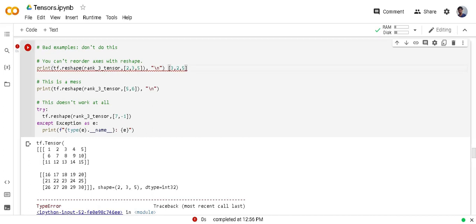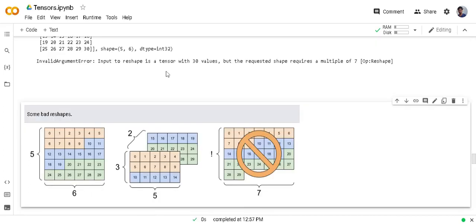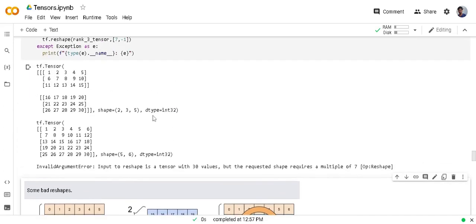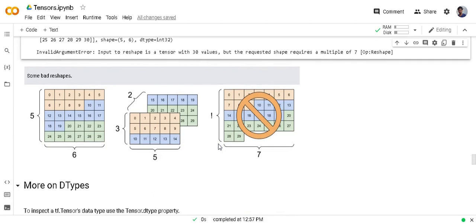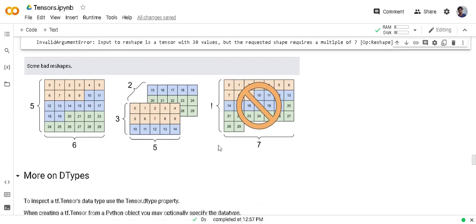You can see the last one is not reshaped, and it also shows an error that your multiplication number is not correct. You can visualize from this picture also how 3, 2, 5 is reshaped into different shapes.